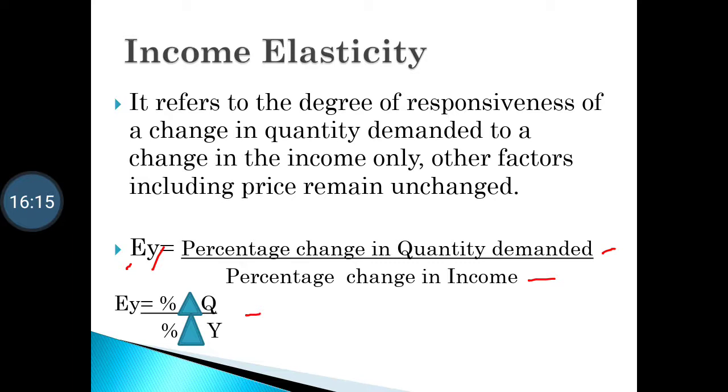So when a consumer's income increases or decreases, there is a response in the quantity demanded. There are three types of income elasticity: positive, negative, and zero income elasticity. In the next video, we will learn about cross elasticity of demand and price elasticity of demand.